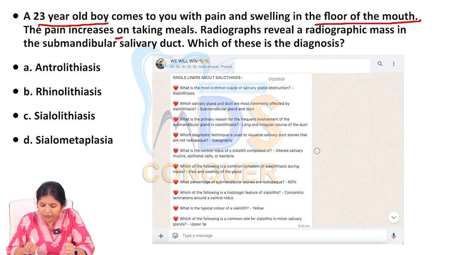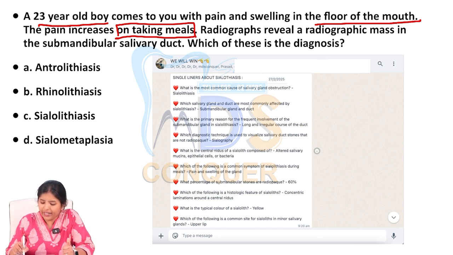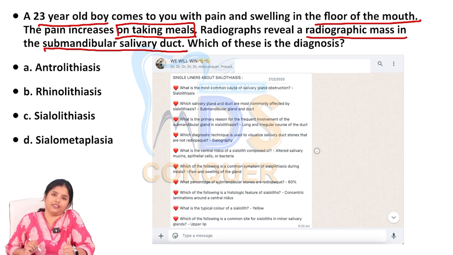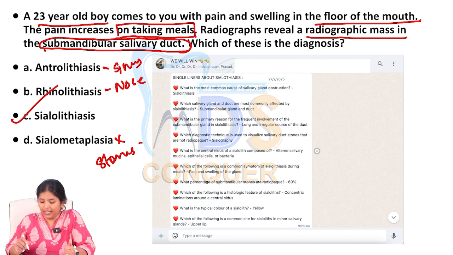Pain increases on taking meals. Many times discussed, pain on taking meals points towards a salivary gland disorder. The radiograph reveals a radiopaque mass in the submandibular salivary gland duct. What is the diagnosis? Antrolithiasis is in the sinus, rhinolithiasis is in the nose, and sialometaplasia does not have anything to do with salivary gland stones. Your answer is sialolithiasis.